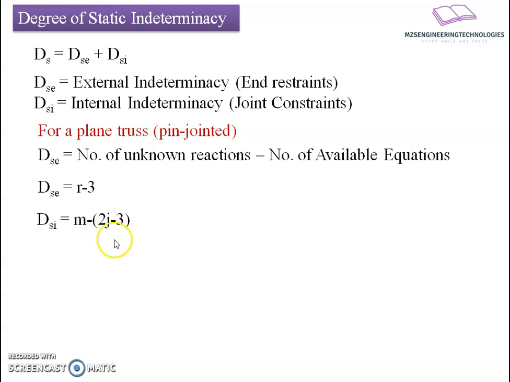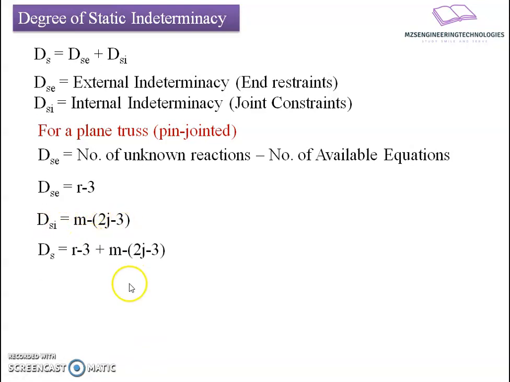The equation we wrote for identifying whether a truss is perfect or imperfect depending upon member compatibility, I have rearranged in the format m minus 2j, so that the result defines the count of member force unknowns. DSI = m minus 2j minus 3.